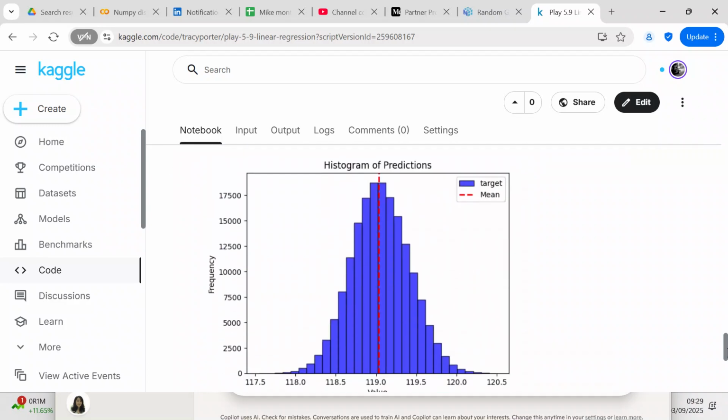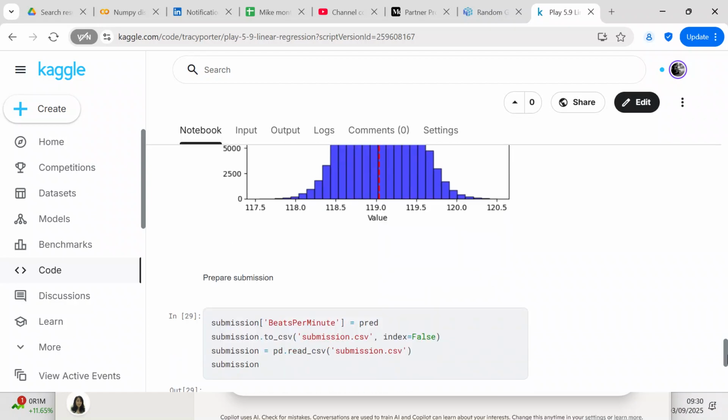But you can see that the mean is 119, and the target is in blue. And you can see that the target is only about 117 to 120. So it did give you what looks like a normal distribution, but it's not a very good range.